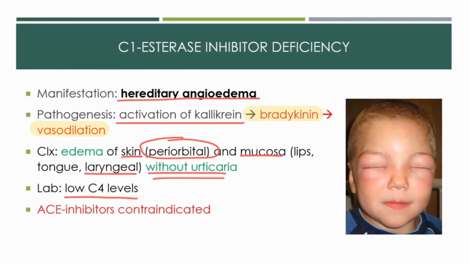And ACE inhibitors, which are used to treat high blood pressure and heart failure, are absolutely contraindicated in these patients. This makes sense because we just saw that angiotensin-converting enzyme helps break down bradykinin. If it's inhibited, there will be more bradykinin around. In fact, a side effect of ACE inhibitors is angioedema, which could happen even without the hereditary form because of raised bradykinin levels. And the famous ACE inhibitor cough is also thought to be mediated by bradykinin-induced bronchospasm.